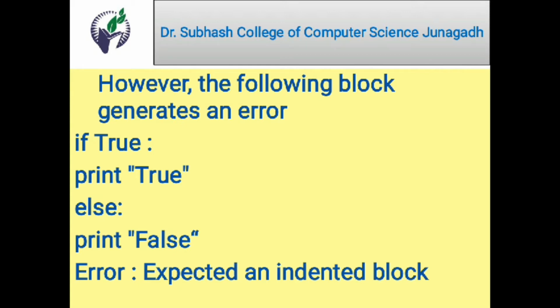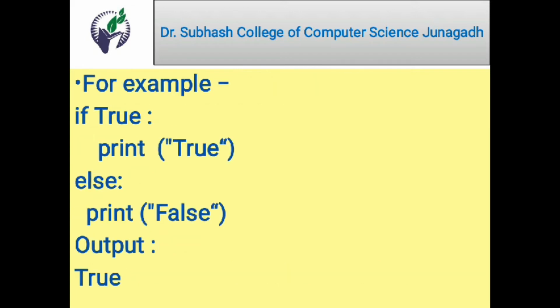Indented block means the statements are not all aligned at the same level. If we want the correct output, we must use a tab or at least one space here, and also a tab or at least one space here. As we have seen in the previous example, that is the correct program. So indentation plays a vital role in Python programming.